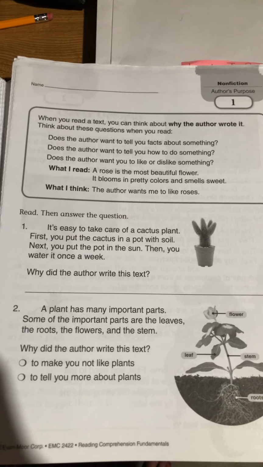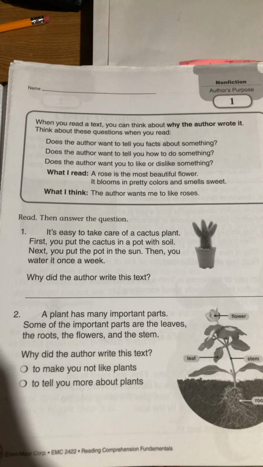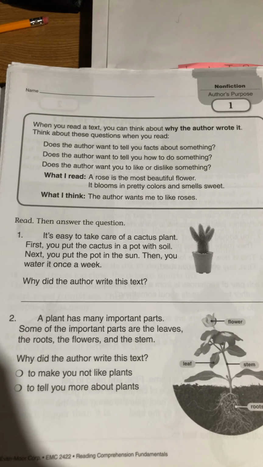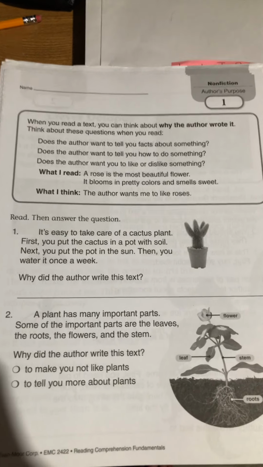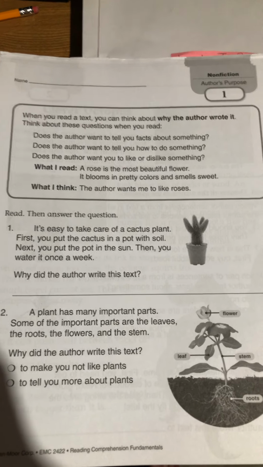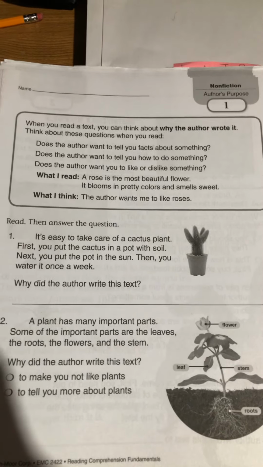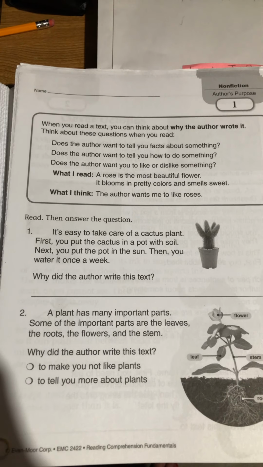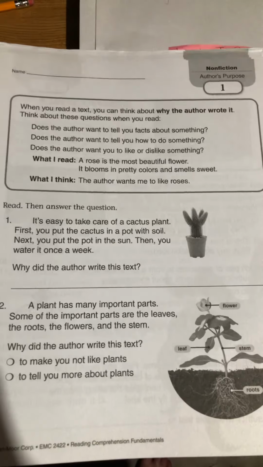So what I read: a rose is the most beautiful flower. It blooms in pretty colors and smells sweet. What I think: the author wants me to like roses. And I can tell that because of the words the author uses. It's the most beautiful flower. It blooms pretty colors. It smells sweet.